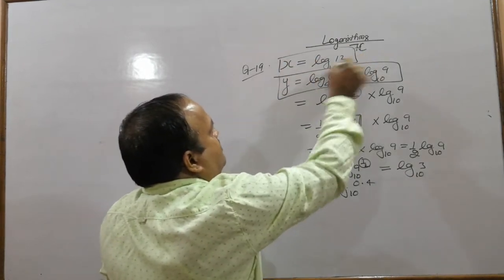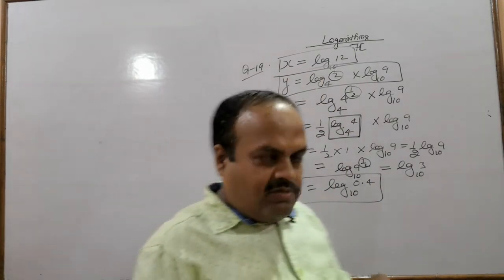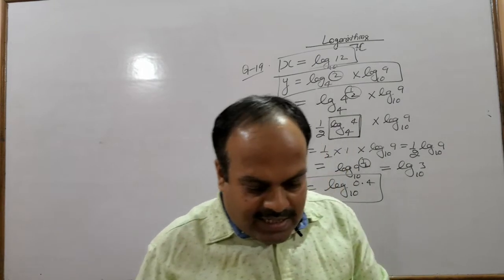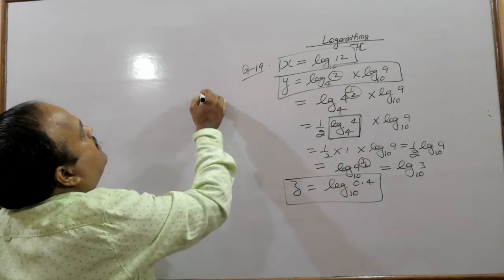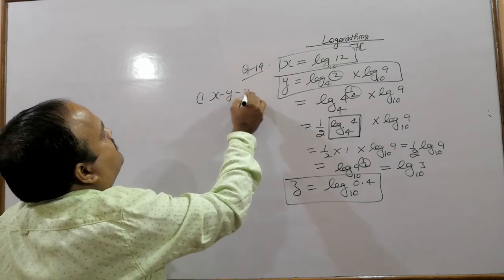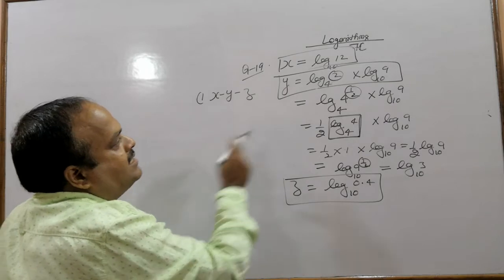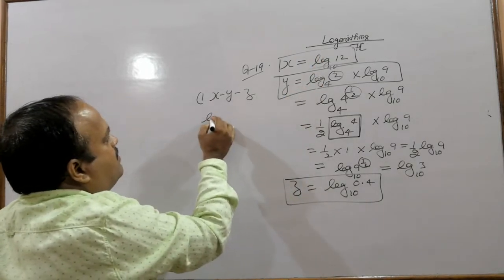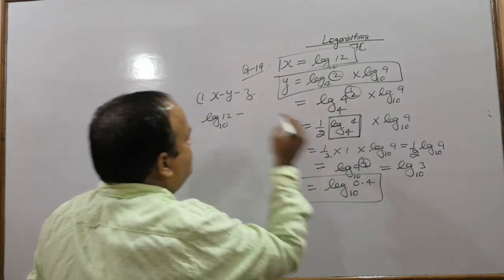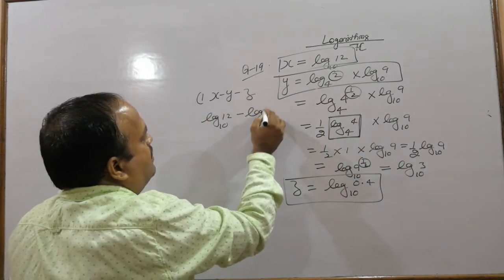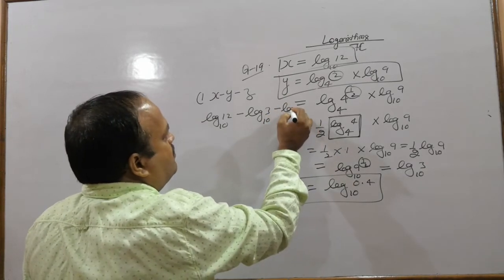So we have the values of log x, log y and log z. With the help of these values of x, y and z, we are going to get the first part, x minus y minus z. So x is log 12, y is log 3, z is log 0.4.